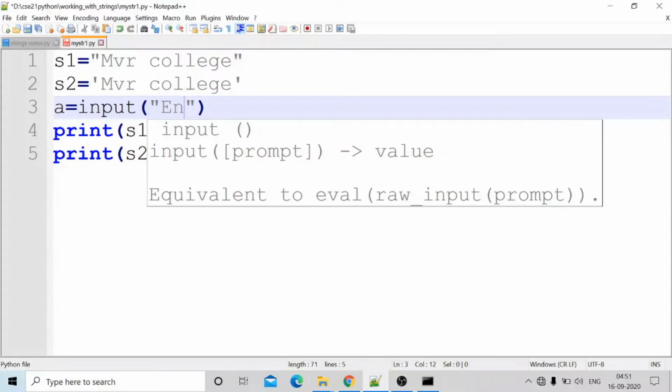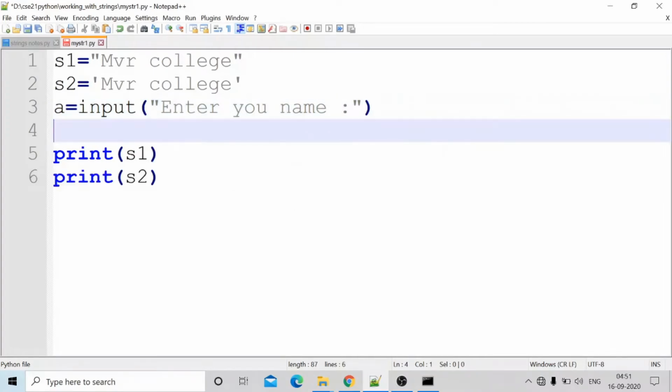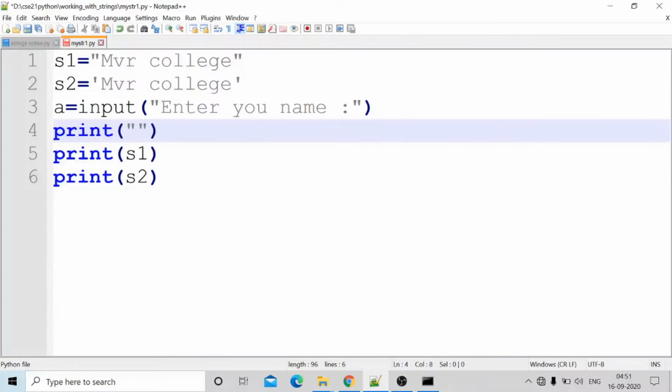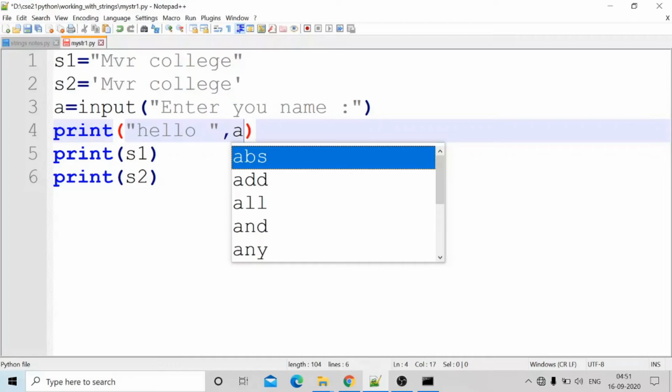Enter your name. Print hello, comma, a. Just I am saving this one.